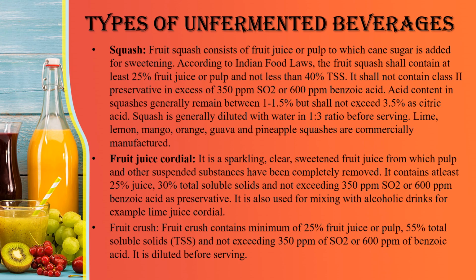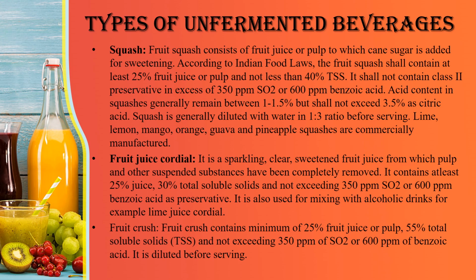It shall not contain class 2 preservative in excess of 350 ppm SO2 or 600 ppm benzoic acid. Acid containing squashes generally remain between 1 to 1.5% but shall not exceed 3.5% as citric acid. Squash is generally diluted with water in 1:3 ratio before serving.